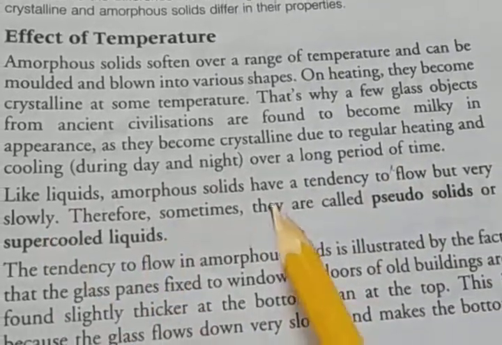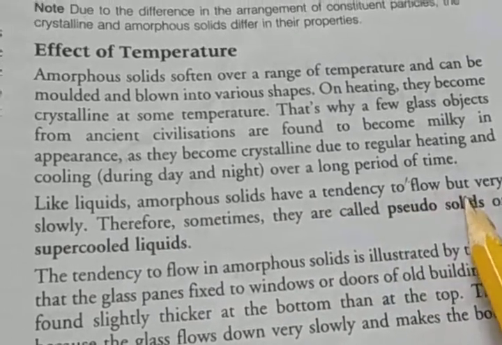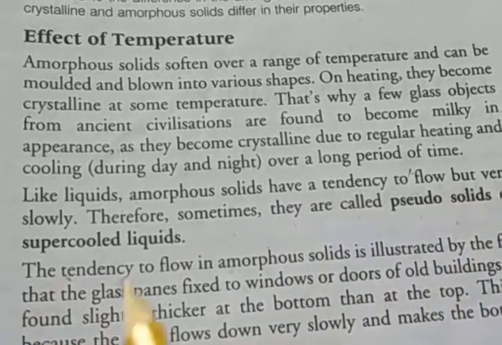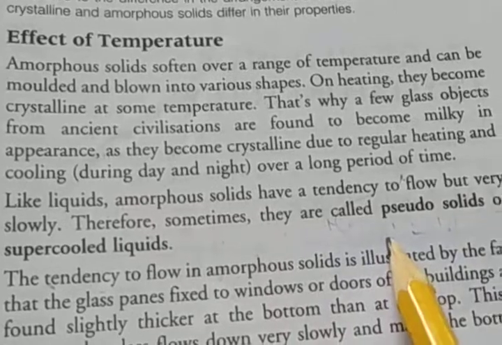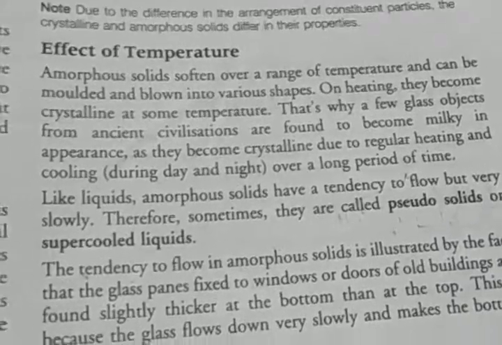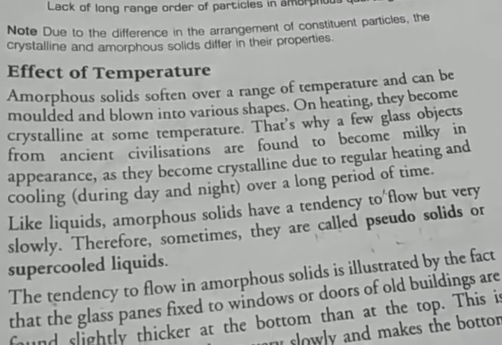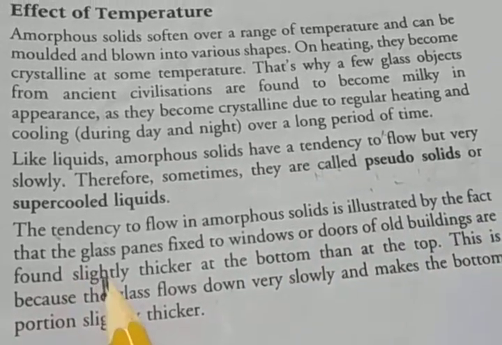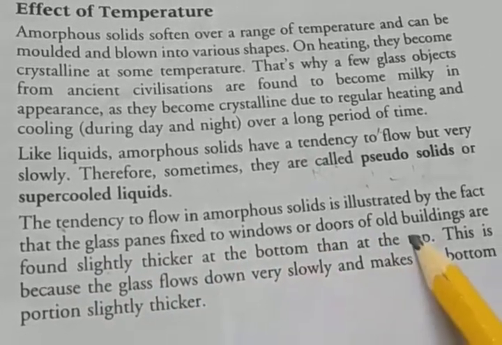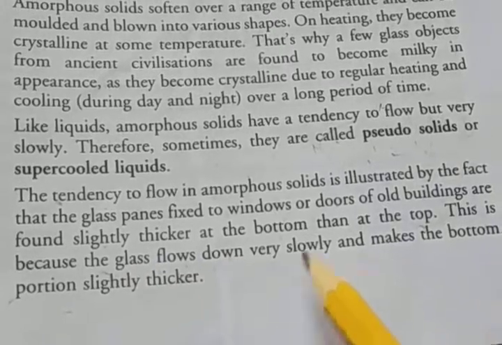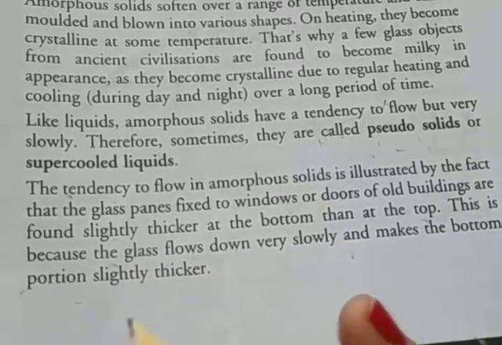Like liquids, amorphous solids have a tendency to flow, but very slowly. Therefore sometimes they are called pseudo solids or super cooled liquids. This is the main basic concept: amorphous solids are known as pseudo solids, otherwise super cooled liquids. The tendency to flow in amorphous solids is illustrated by the fact that glass panes fixed to the windows or doors of old buildings are found slightly thicker at the bottom than at the top. This is because the glass flows down very slowly and makes the bottom portion slightly thicker.